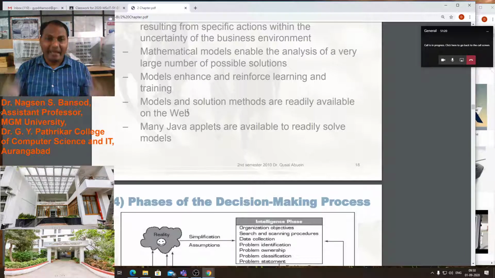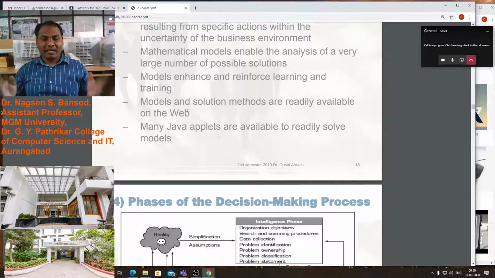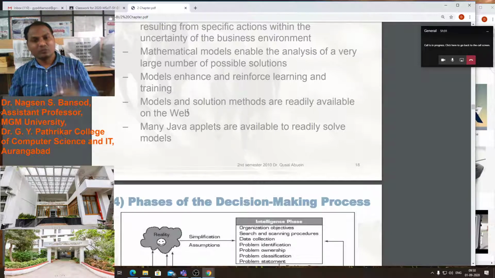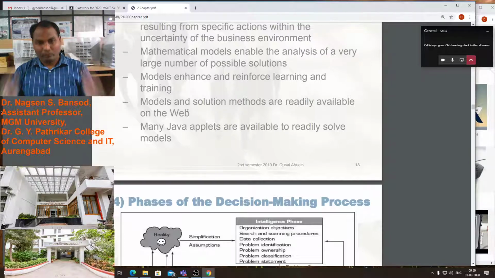If we add to the product, that will be very costly, and the product will not work properly. But we can add things into the model before development of the product. That is the benefit of modeling.